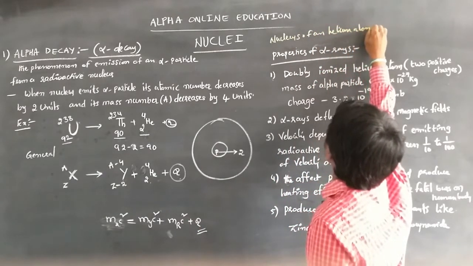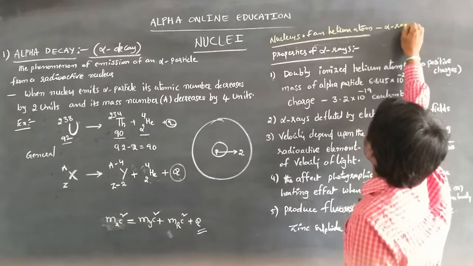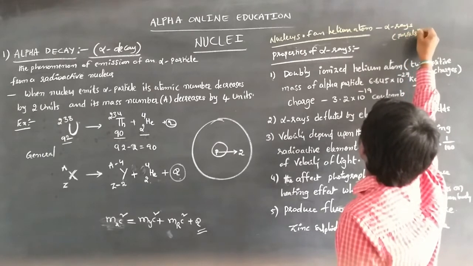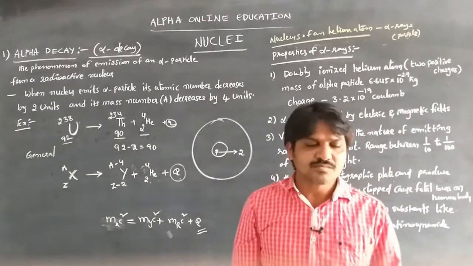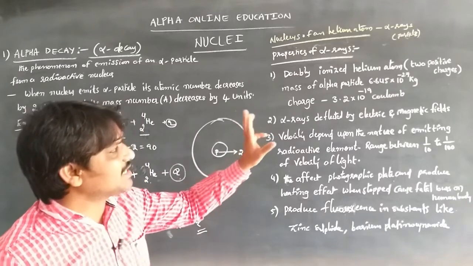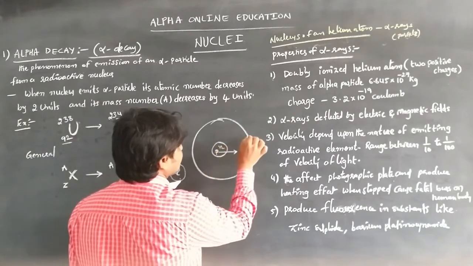The nucleus of a helium atom is considered an alpha ray or an alpha particle. Properties of alpha rays: the first is that it is a doubly ionized helium atom. The helium atom consists of 2 protons, neutrons and electrons.